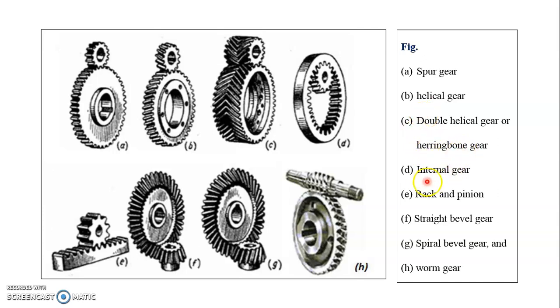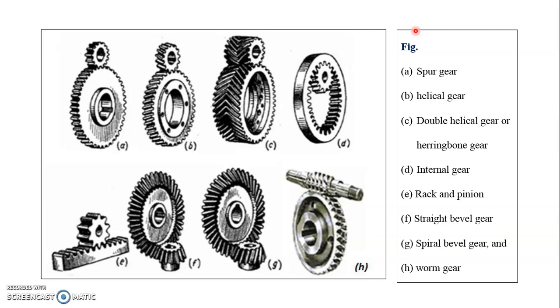What are the uses of the internal gear, rack and pinion, bevel gear, spiral bevel or worm gear? They are also used in gearboxes, but not the automobile gearbox. They are used with the steering gearbox and with differential gearing. In that case, we use the rack and pinion, straight bevel gear, spiral bevel gear or worm gear. Let us discuss the spur gears.